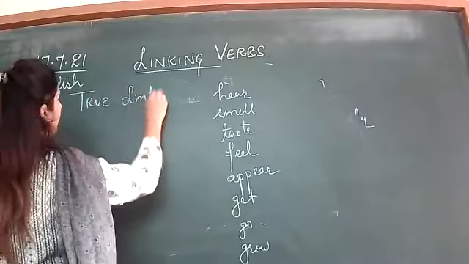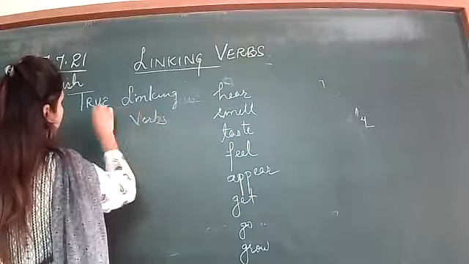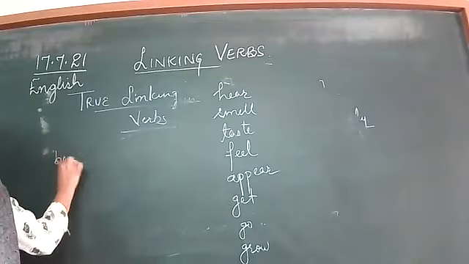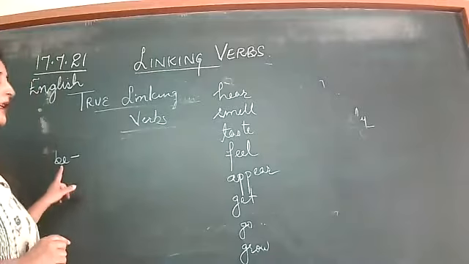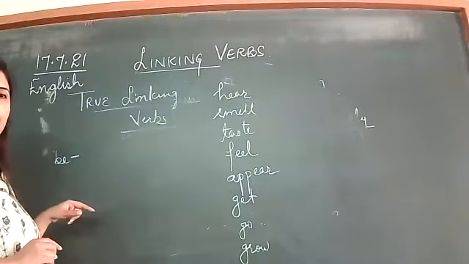True linking verbs. So what are true linking verbs? Very easy to remember. All forms of be. All forms of be are linking verbs. What are the different forms of be?